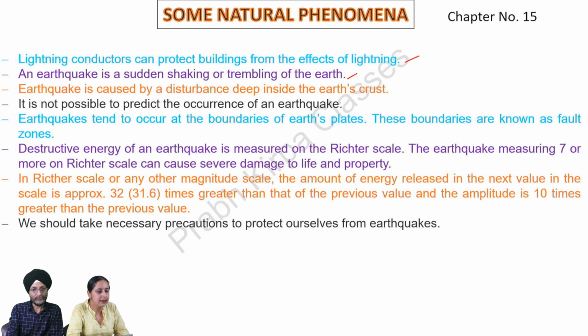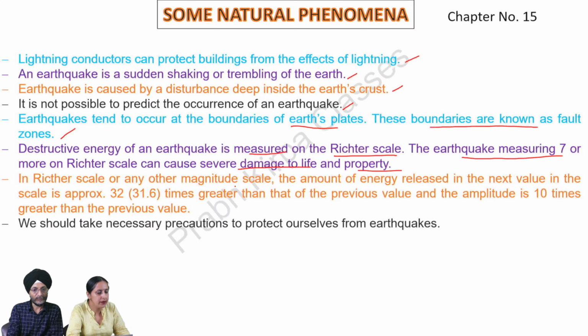An earthquake is a sudden shaking or trembling of the earth. Earthquake is caused by a disturbance deep inside the earth's crust. It is not possible to predict the occurrence of an earthquake. Earthquakes tend to occur at the boundaries of Earth's plates. These boundaries are known as fault zones. Destructive energy of an earthquake is measured on the Richter scale. The earthquake measuring 7 or more on Richter scale can cause severe damage to life and property.